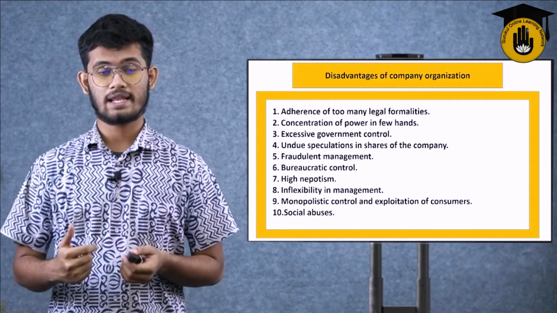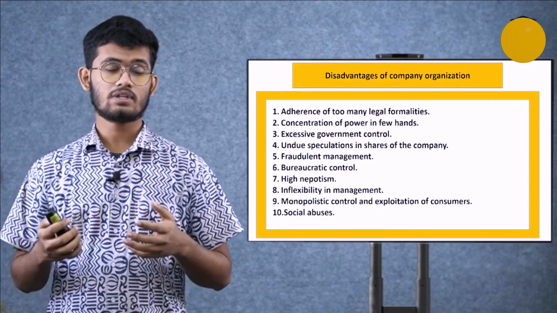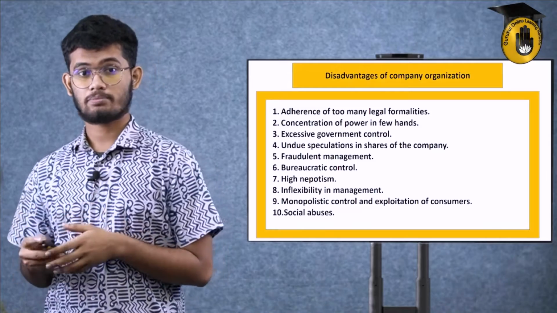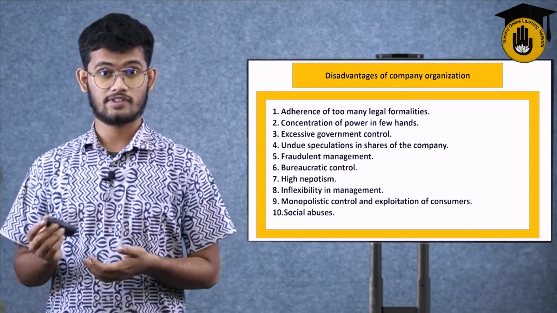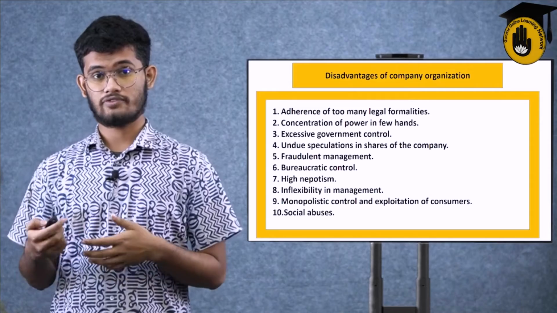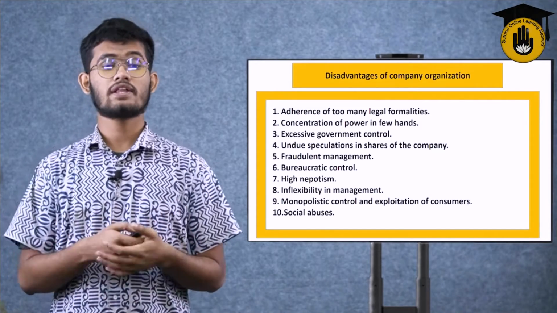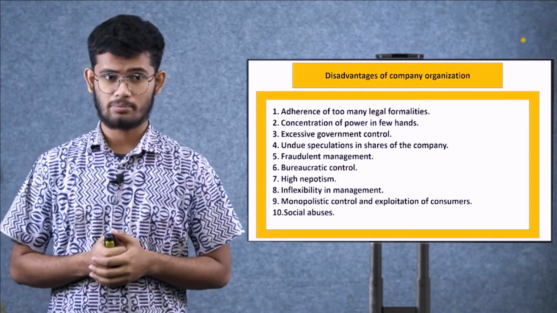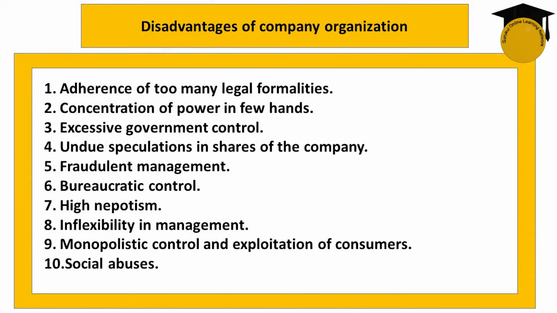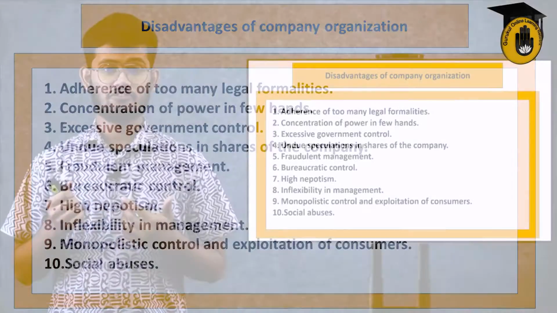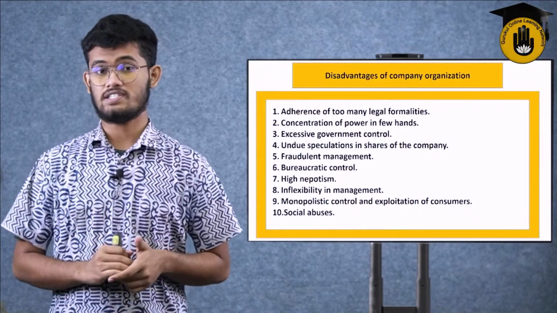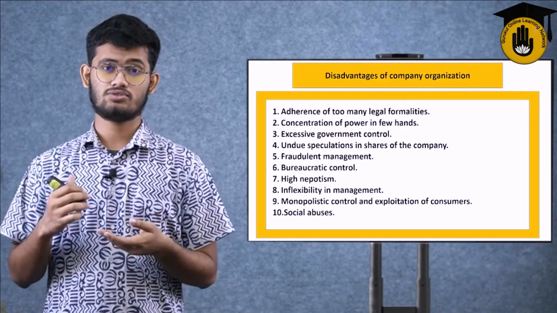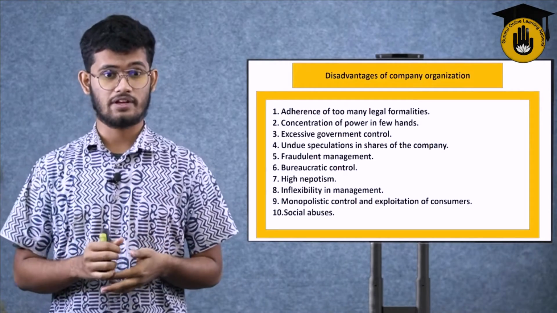Bureaucratic control, which is mainly the control of a company. All the shareholders, whatever they're doing, all the governmental prospects, the legal rights, the documents, whatever the managers and the boards of directors are deciding, all together can be called bureaucratic control. High nepotism. The amount of nepotism in every kind of company is very, very high, other than small business organizations like sole or partnership businesses. It can't be defined exactly what kind of nepotism, but there is so much, like office politics.